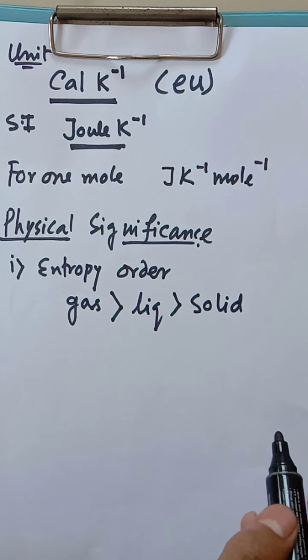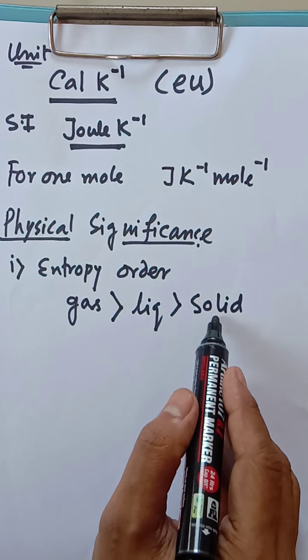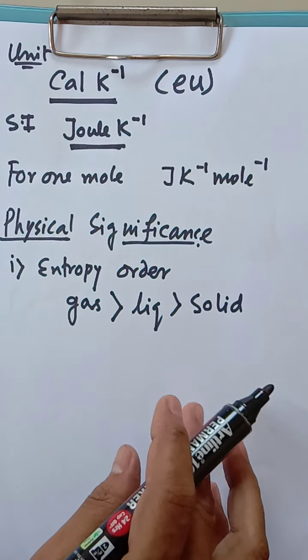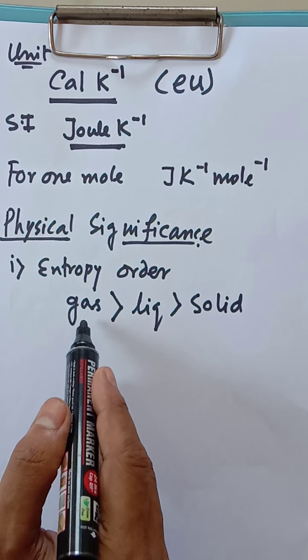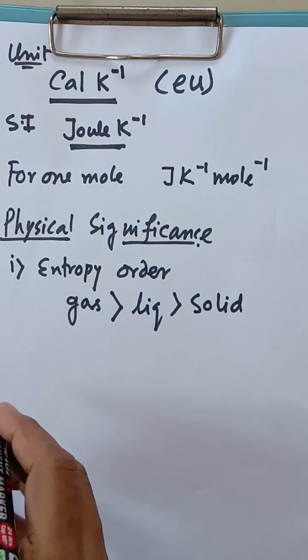That's why least disorderness is there. So the entropy value is also least. For any system, the gaseous state has the highest entropy, whereas in case of solid the lowest entropy will be there.